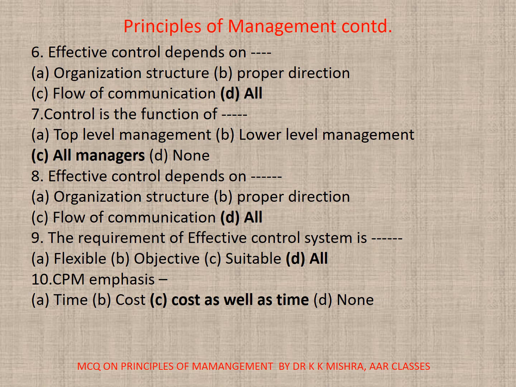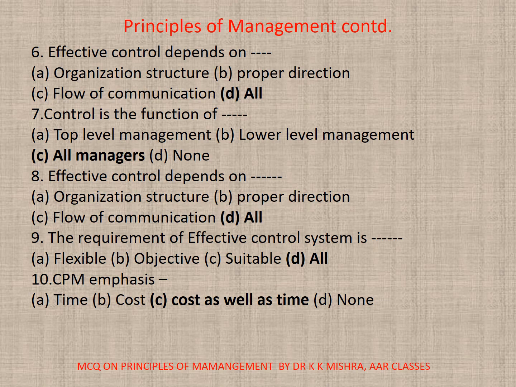All managers. 8. Effective control depends on dash. A. Organization structure. B. Proper direction. C. Flow of communication. D. All. Here correct option is D. All. 9. The requirement of effective control system is dash. A. Flexible. B. Objective. C. Suitable. D. All. Correct option is D.